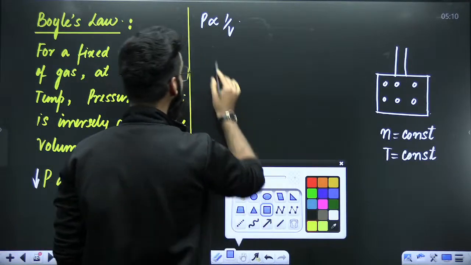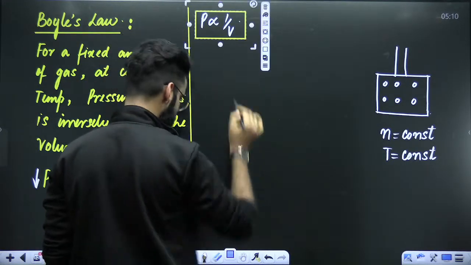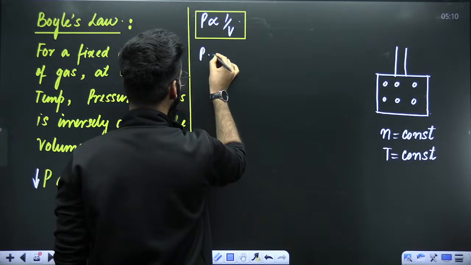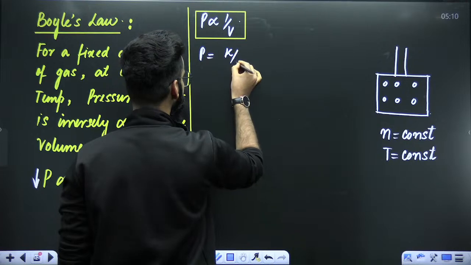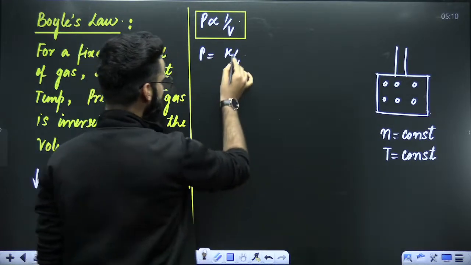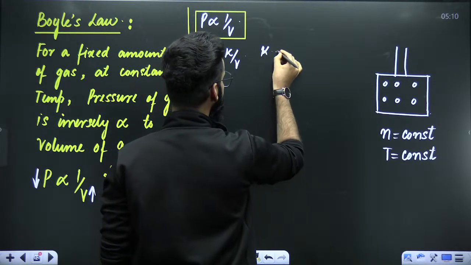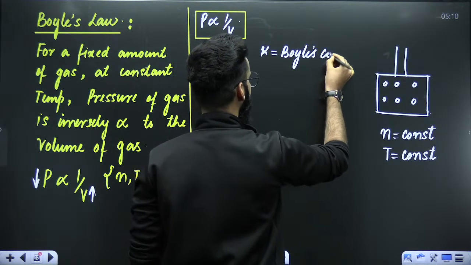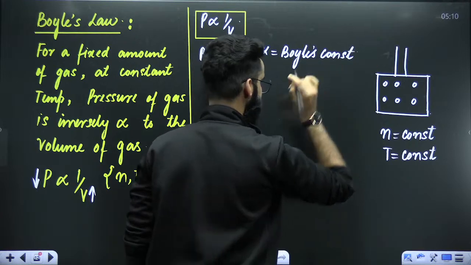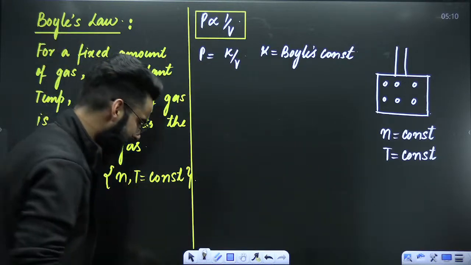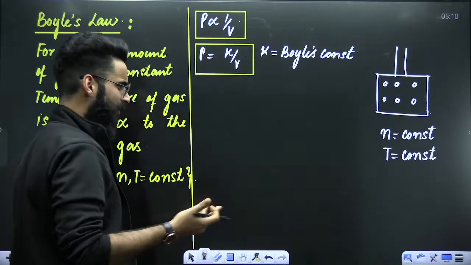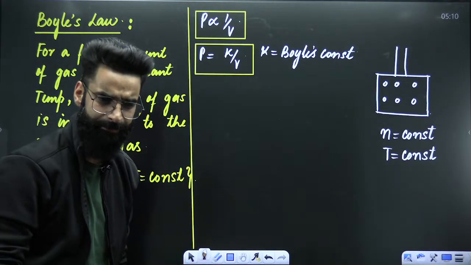Now have a look at the second thing. If I remove this proportionality sign, I'll get a constant over here: P = K divided by V. Let me tell you, this K is something which you call Boyle's constant, right? Now you must be thinking, what is the value of this Boyle's constant K?